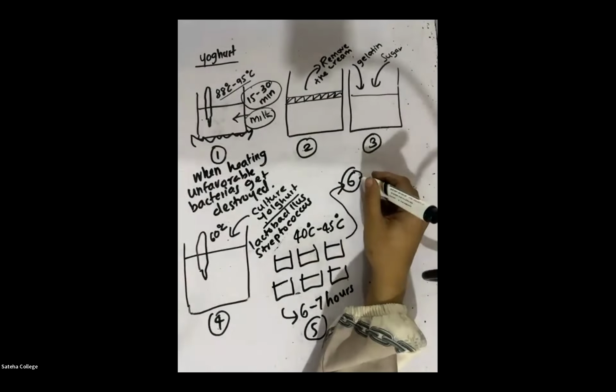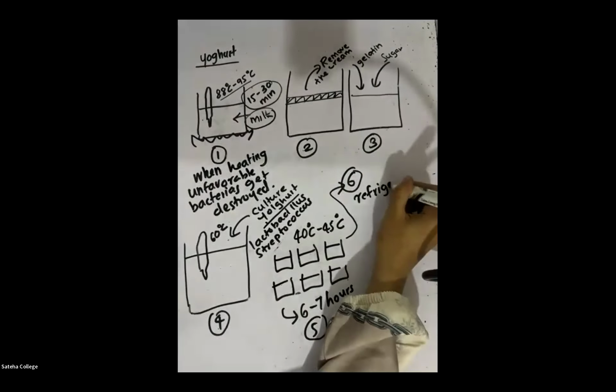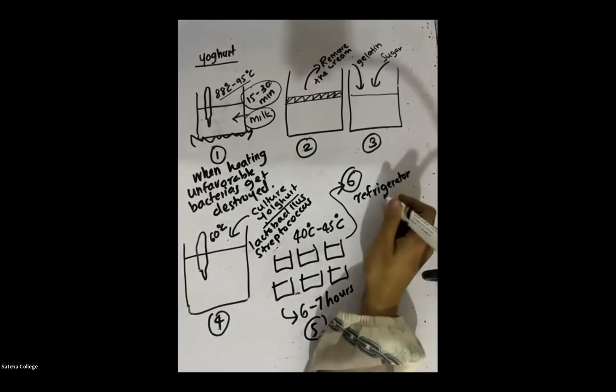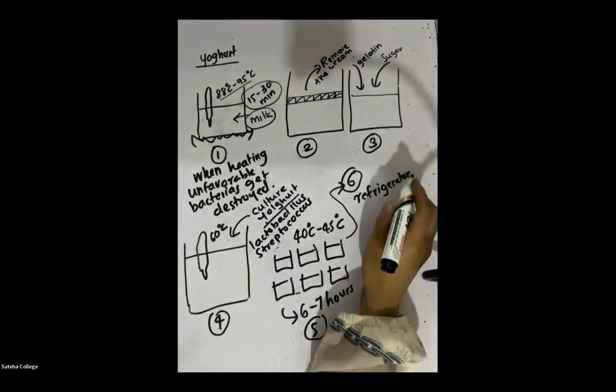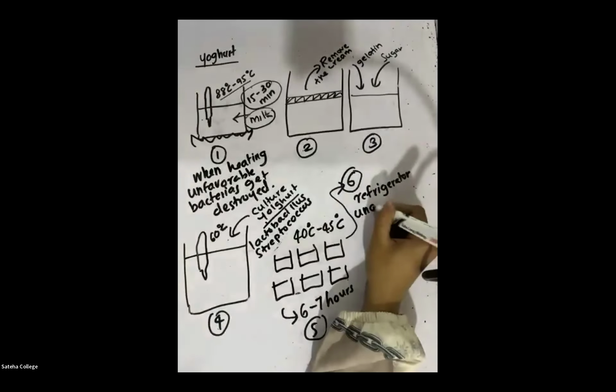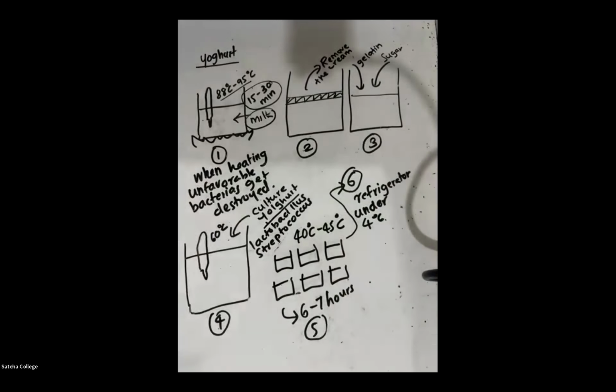So after we incubate the yogurt cup, the last step is we have to refrigerate under 4 degrees Celsius. The last step is to prevent the further growth of microorganisms. We don't want microorganisms to keep growing. So to prevent the further growth of microorganisms, we have to put it in the refrigerator under 4 degrees Celsius.